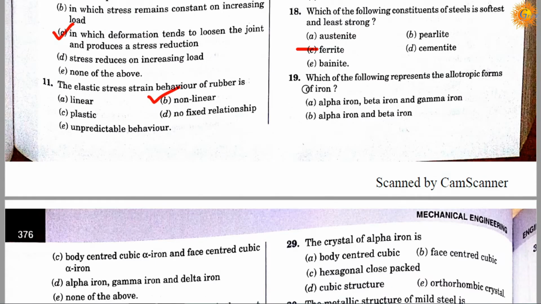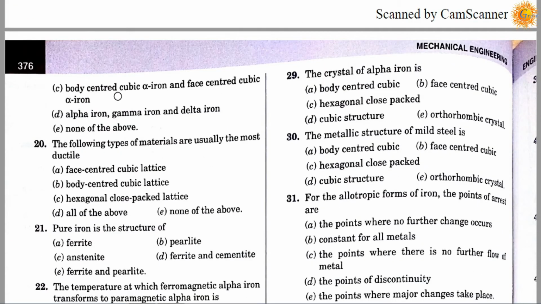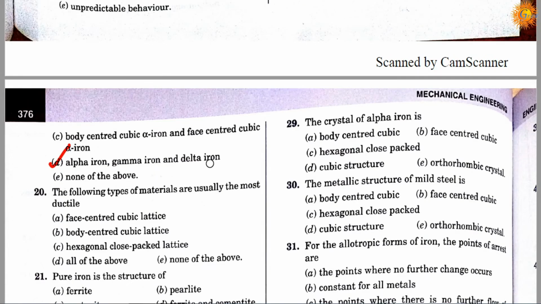Question number 19. Which of the following represents the allotropic forms of iron? Option A is alpha iron, beta iron and gamma iron. Option B is alpha iron and beta iron. Option C is body centered cubic alpha iron and face centered cubic alpha iron. And option D is alpha iron, gamma iron and delta iron. Option E is none of the above. Correct answer is D. So the allotropic forms of iron are alpha iron, gamma iron and delta iron.